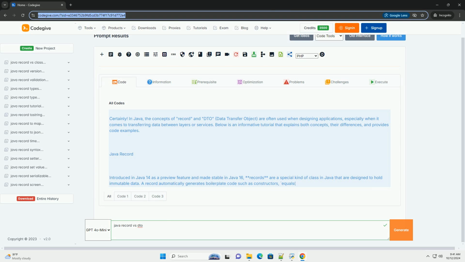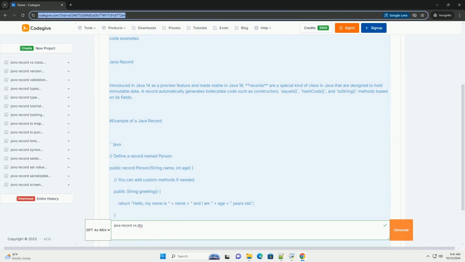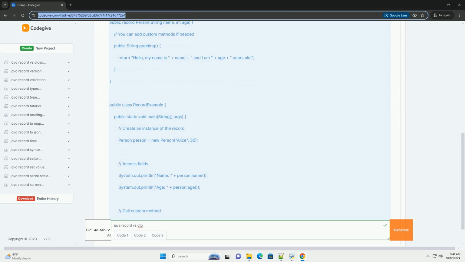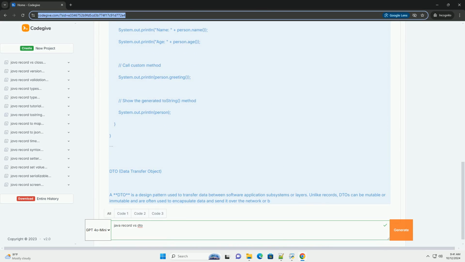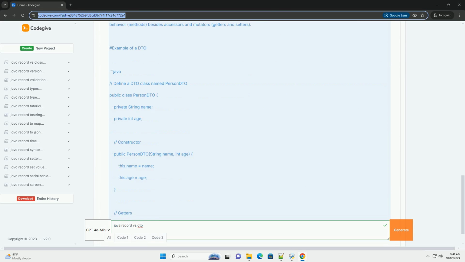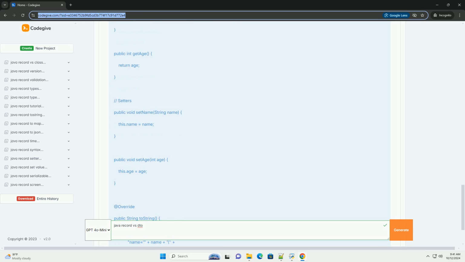Certainly. In Java, the concepts of record and DTO, data transfer object, are often used when designing applications, especially when it comes to transferring data between layers or services. Below is an informative tutorial that explains both concepts, their differences, and provides code examples.